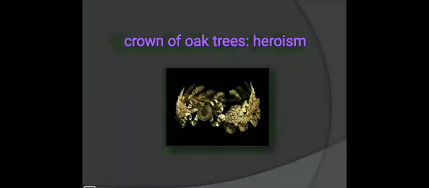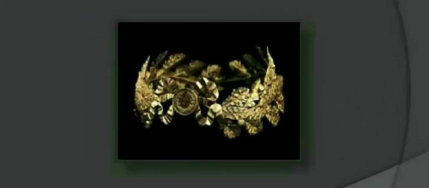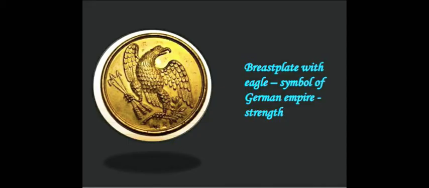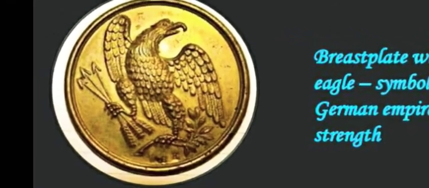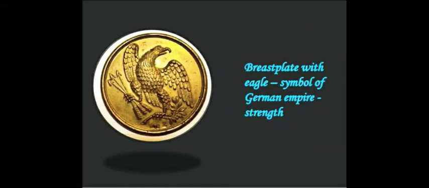The crown of oak leaves stands for heroism. The breastplate with an eagle is the symbol of German empire strength. And the sword represents readiness to fight, means to protect their nation. The German people were ready to fight with this sword.